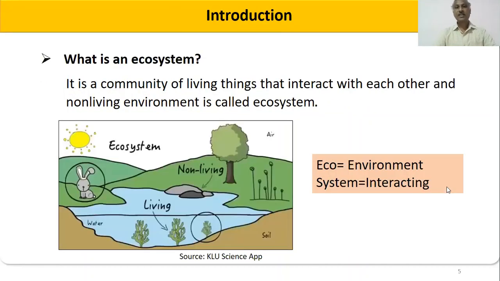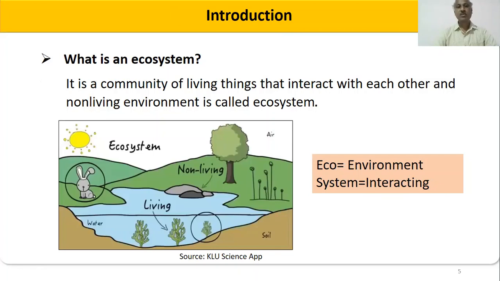Now let us begin with the introduction of this ecosystem. What exactly is the meaning of ecosystem? What is exactly the ecosystem? If you see, eco is nothing but an environment, okay, and system is nothing but an interacting. So within the environment, how the living and non-living things interact with each other, so that it will become an ecosystem.